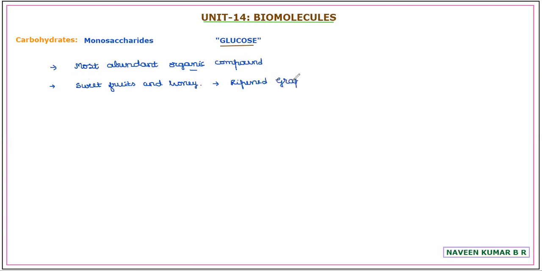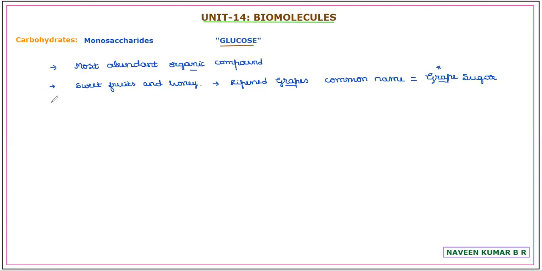The ripened grapes are the richest source of glucose, which they contain in large amount. Hence there is a common name used for glucose because of this: it is grape sugar. Glucose is commonly known as grape sugar. These common names will be important for competitive exams. It is called grape sugar because of its abundant source in the grapes.